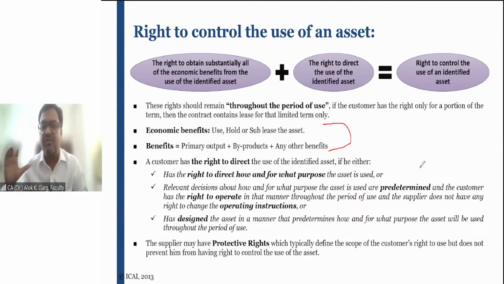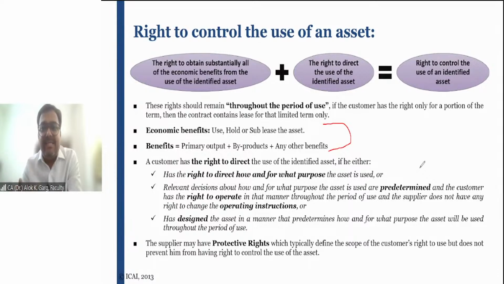You cannot take this car to Sri Lanka. But of course, if it is a private car or a commercial car, you can take the car to other states, provided you get the permission done. You have to pay the challan or whatever permit fee is there, and you can take the car outside the state.